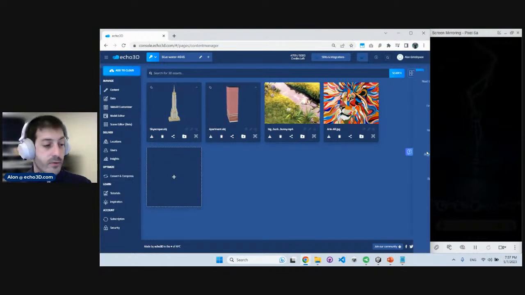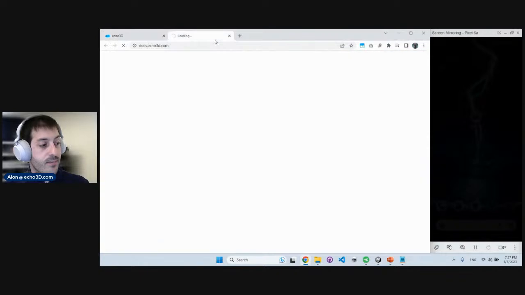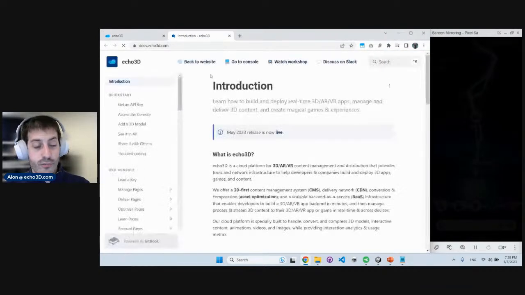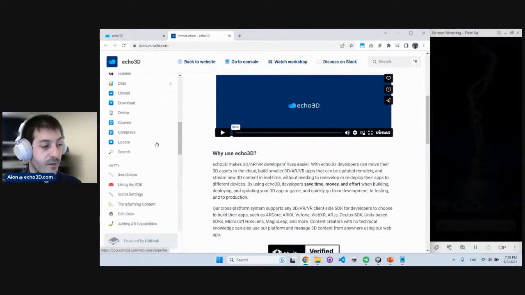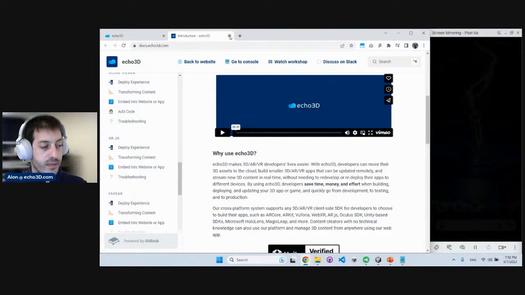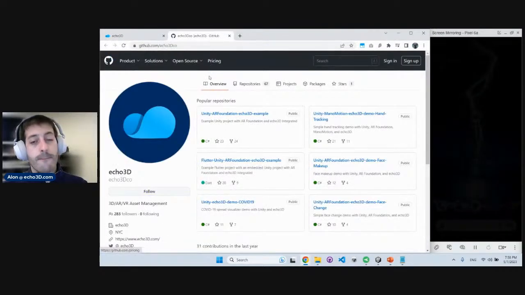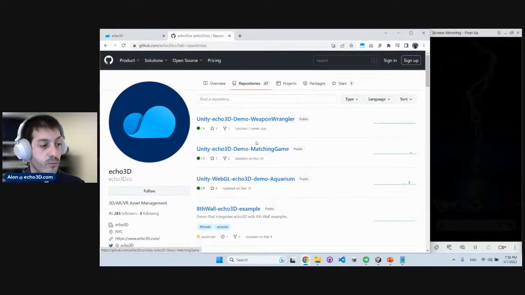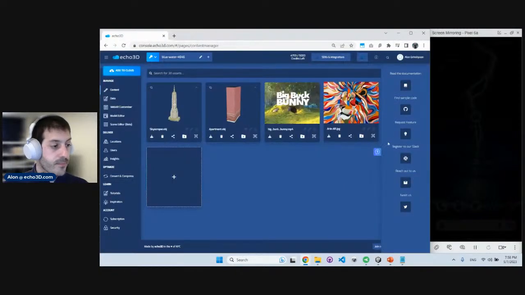Last thing around resources, here we have our full documentation. This is a step-by-step guide of everything I just showed so far, basically how you can use Echo to build applications. It's all really, really clear and has everything and breaks down all of the things that we've done so far. We have our GitHub page, which is, again, filled with amazing open source examples of projects that you can use right now. They're all here and available for you to start building.